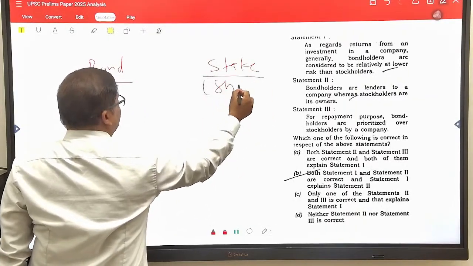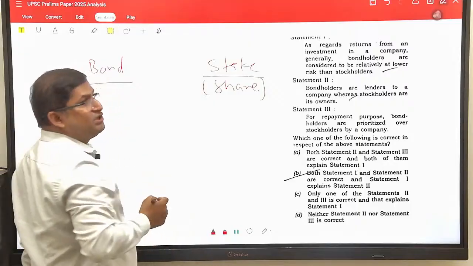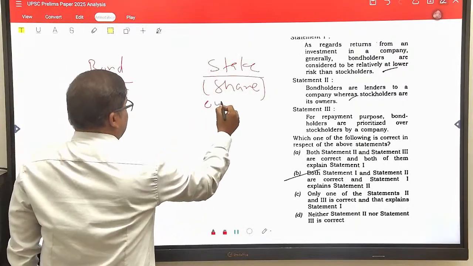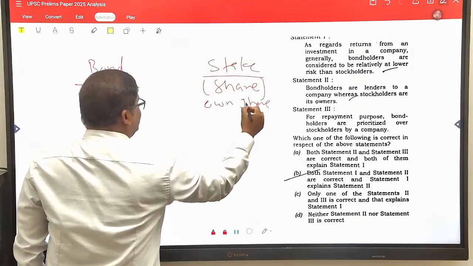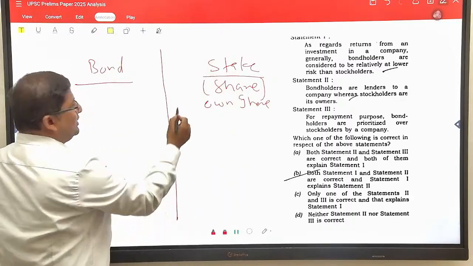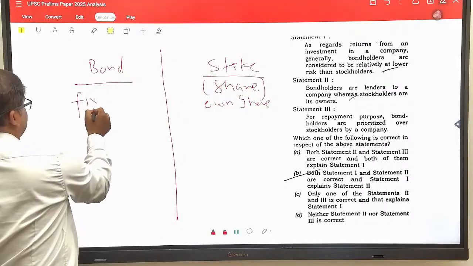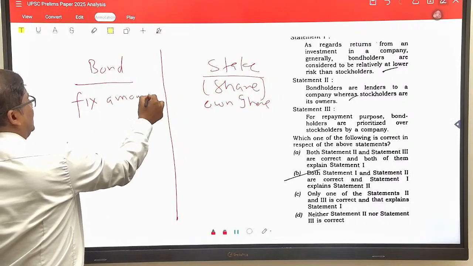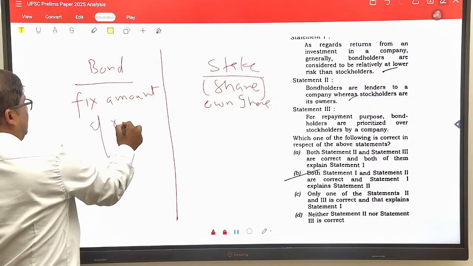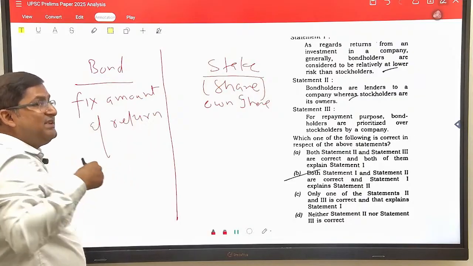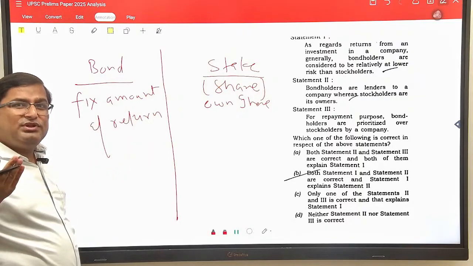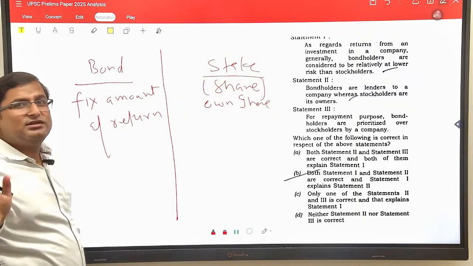Stakeholders means shareholders who own shares of the company. And the major difference between a bond holder and a stakeholder is that in a bond there is a fixed amount of return. A bond holder will get a fixed amount in return, whether the company is in loss or in profit, that doesn't matter.